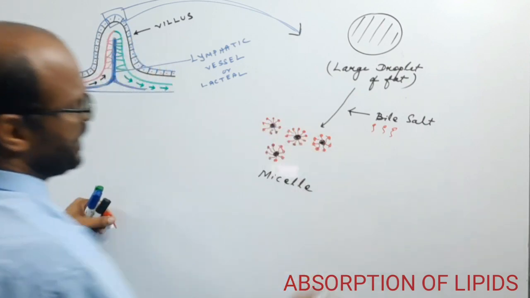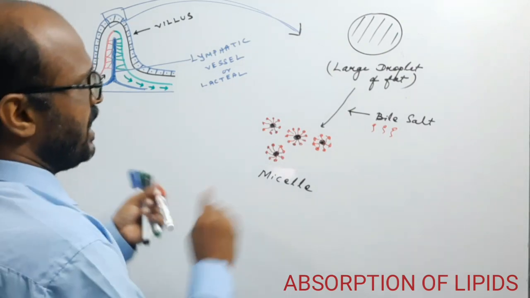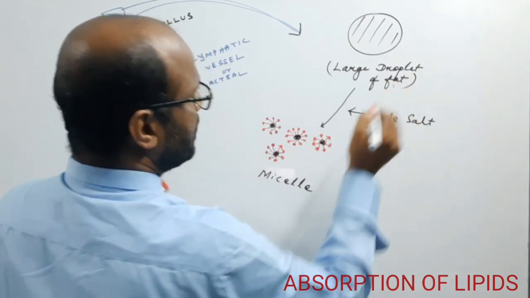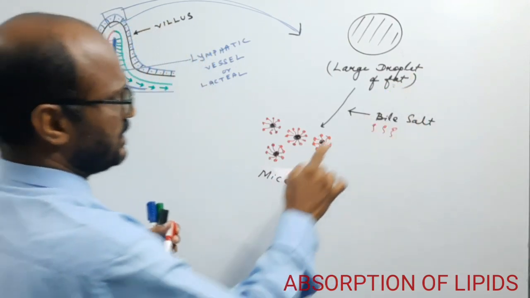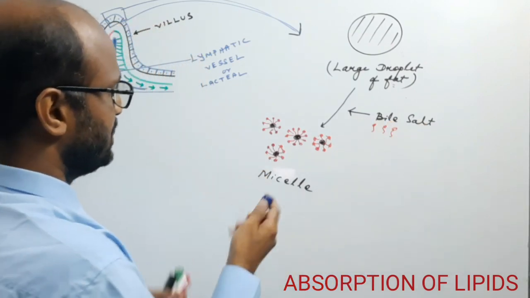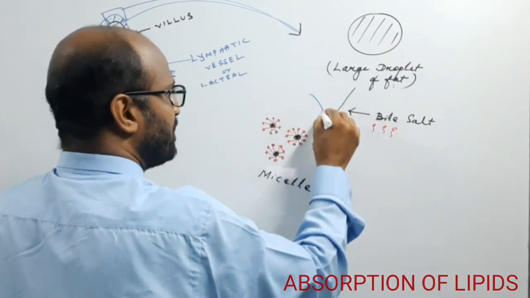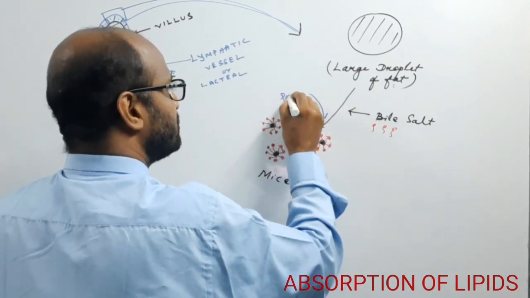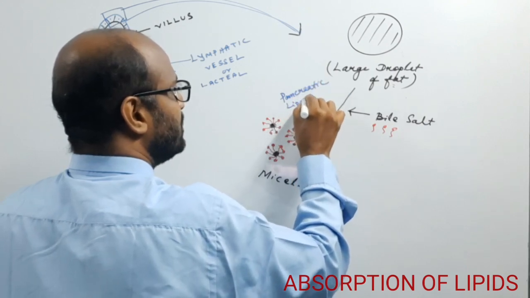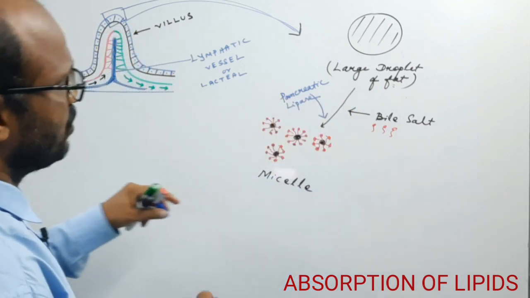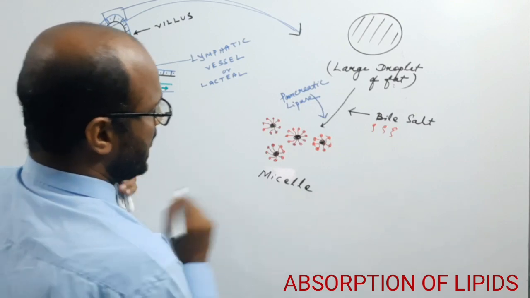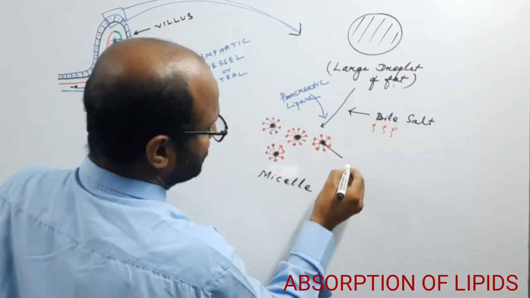Glycerides and the fatty acid. So the large fat droplet, it may be fat or the cholesterol or the triglycerides, by the help of bile salt becomes smaller particles, and with the help of pancreatic lipase, such triglycerides digest into fatty acid and glycerol. So at the center there is the fatty acid